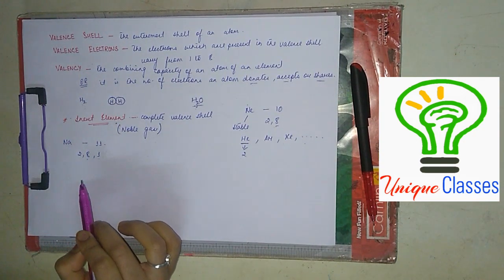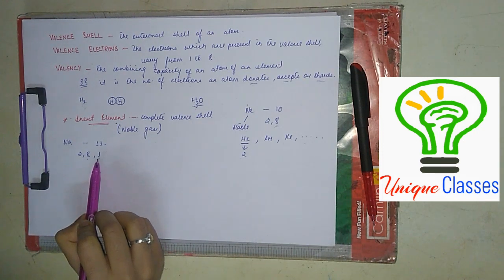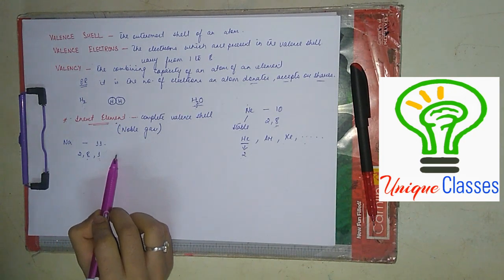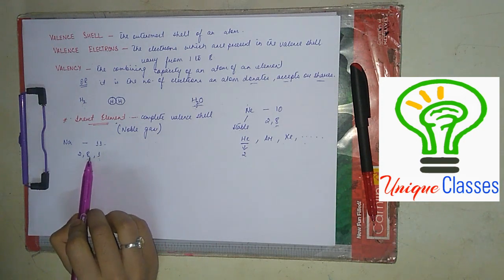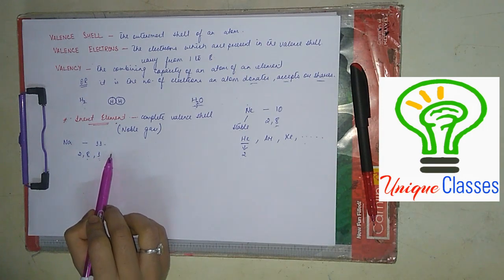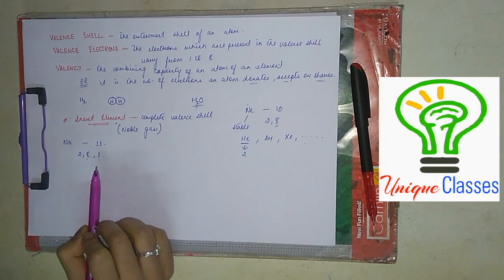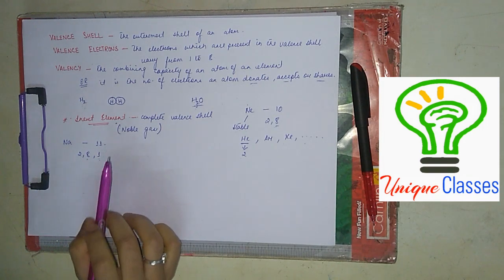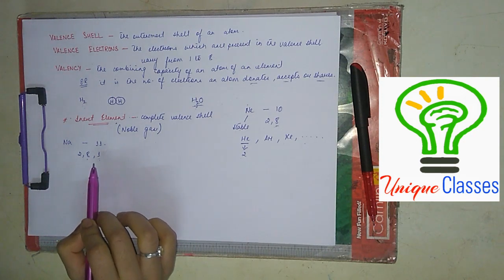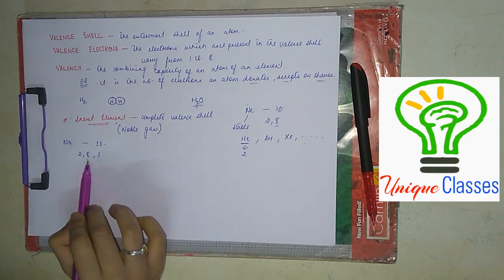Okay, let me explain in a simpler way. Now see, this is the outermost shell of sodium. Here it has 1 electron. Now sodium can donate 1 electron to get 8 in the shell below, or it can accept 7 electrons from somewhere else. 7 plus 1 will become 8. But to take 7 electrons from somewhere is a difficult job, right? So why will it take 7 electrons when it can just donate 1 electron and become stable?